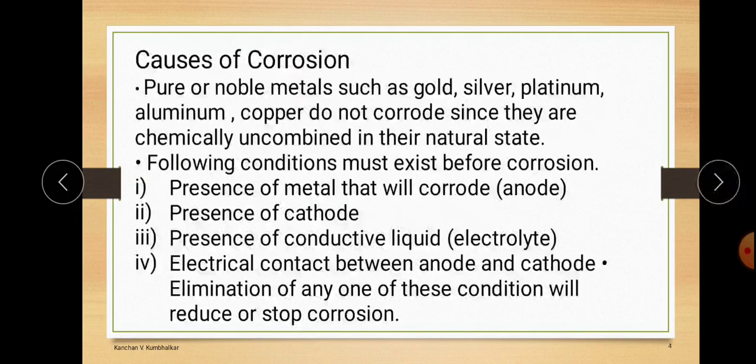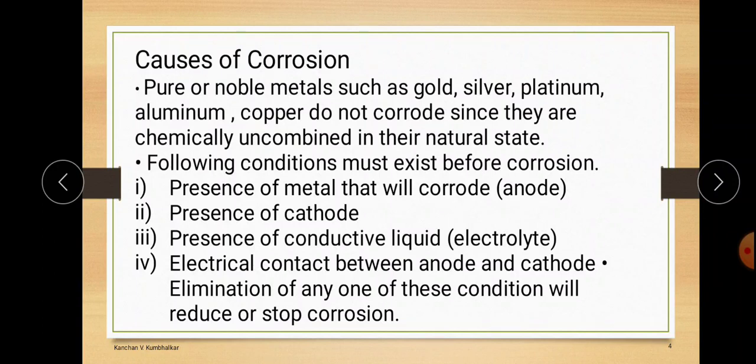Now, the causes of corrosion. What is the reason behind corrosion? Pure or noble metals such as gold, silver, platinum, aluminium or copper do not corrode easily since they are chemically uncombined in their natural state. When they exist in a natural state, they resist oxidation easily, hence they are protected from corrosion.